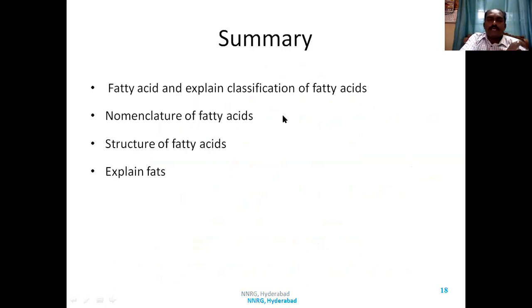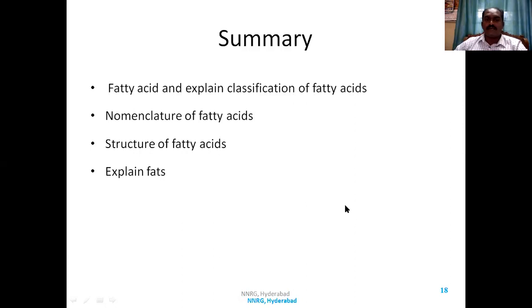So, to summarize, we have seen the importance of fatty acids. We have classified different fatty acids as saturated fatty acids and unsaturated fatty acids, and we have named the fatty acids. We have seen the structure of fatty acids and different fats, that is, the triester of fats. Glycerol reacting with different fatty acids gives rise to simple fats and mixed fats.